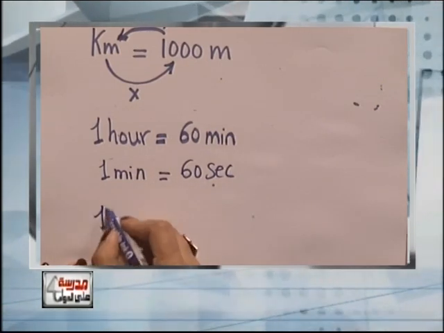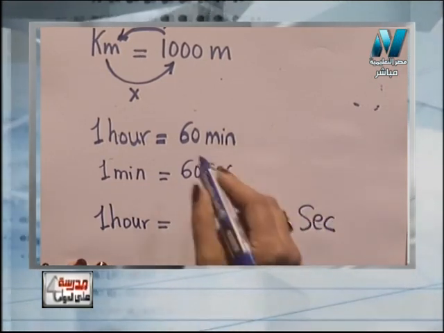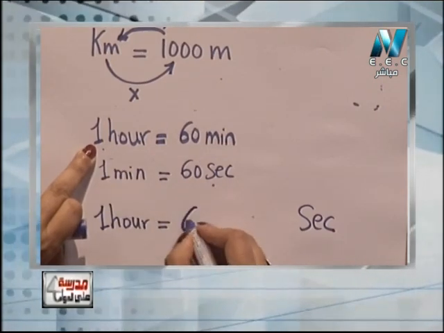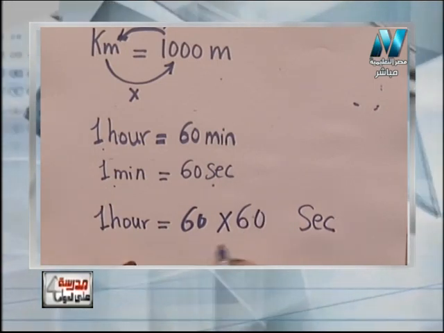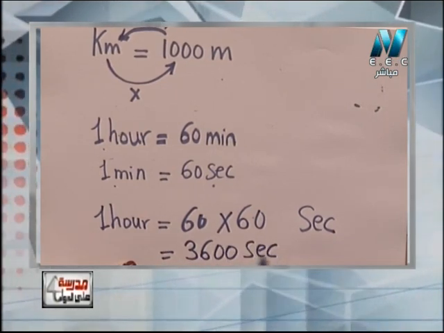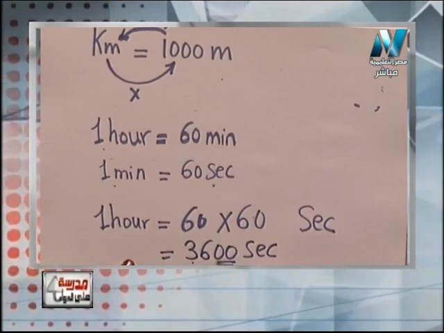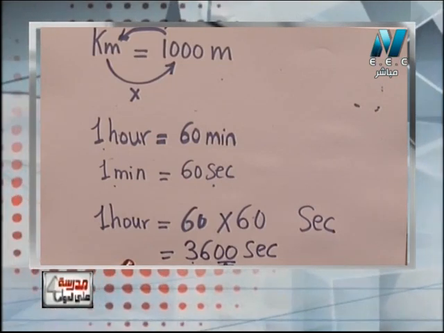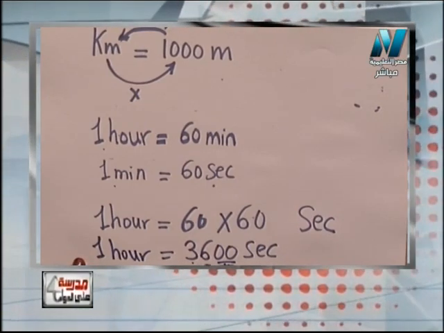So to change from 1 hour to second, we change the hour to 60 minutes, then from 1 minute to 60 seconds, so multiply 60 by 60, which equals 3600 seconds. And don't forget 3600, with two zeros, because most of you forget to write the two zeros. So 1 hour equals 3600 seconds. Now let's make the calculation or conversion.